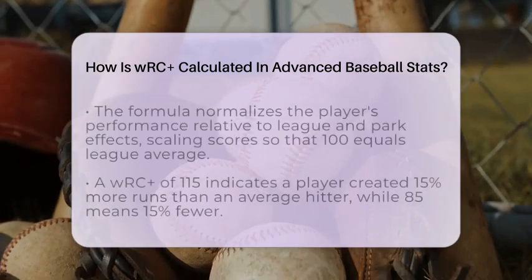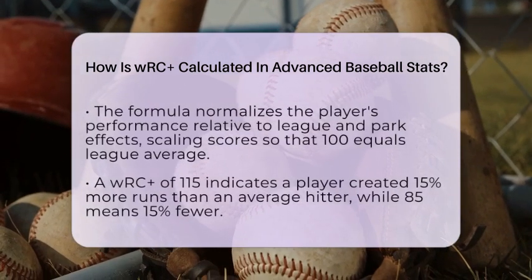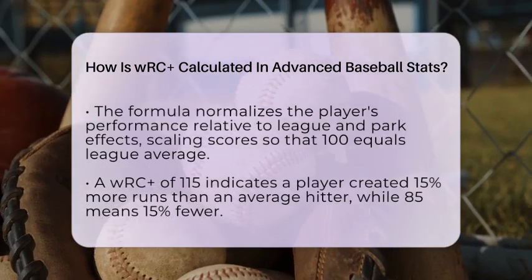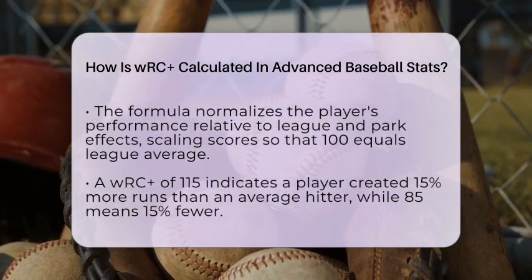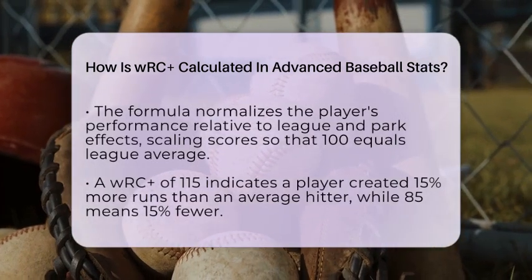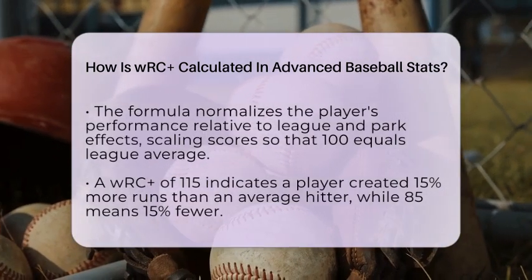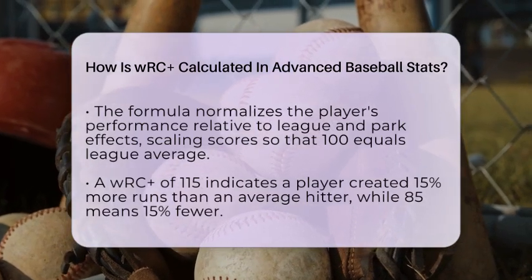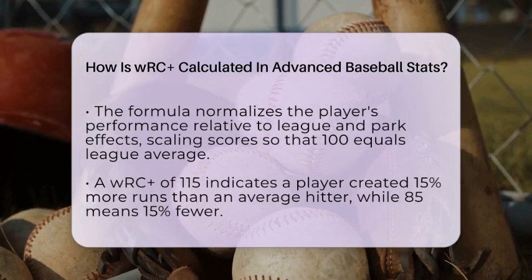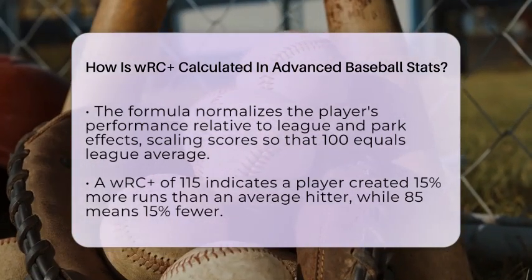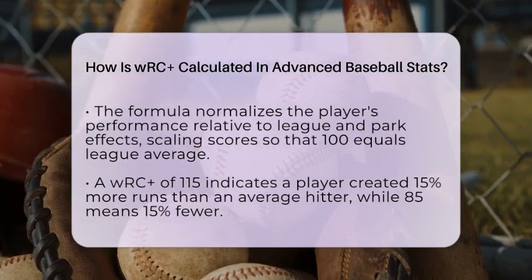The calculation combines these elements into a formula that normalizes the player's performance relative to the league and park effects. The formula takes the player's weighted runs above average, divides it by their plate appearances, then adds the league's average runs per plate appearance. It then adjusts for the park factor and compares everything to the league's average weighted runs created per plate appearance. The final number is scaled so that a score of 100 equals league average.